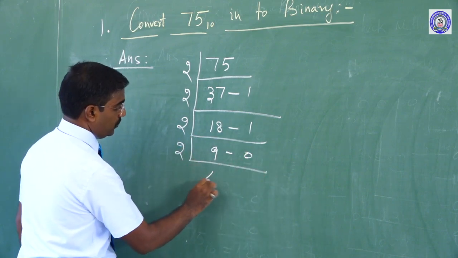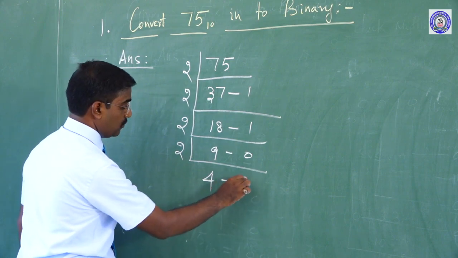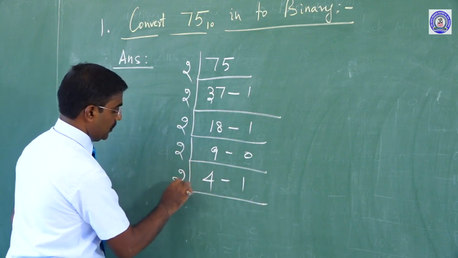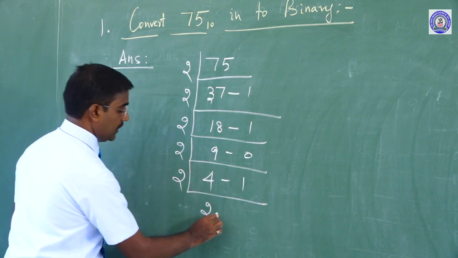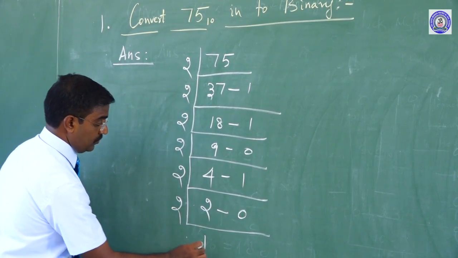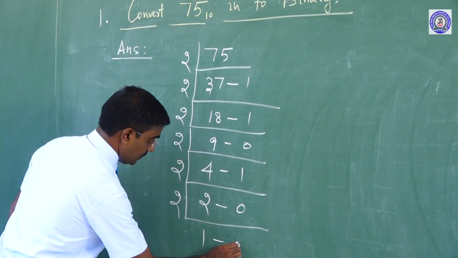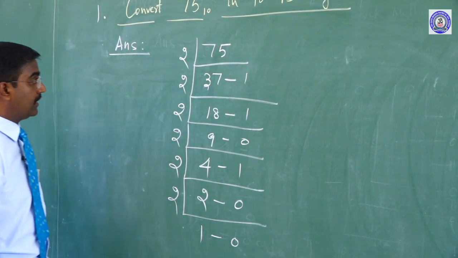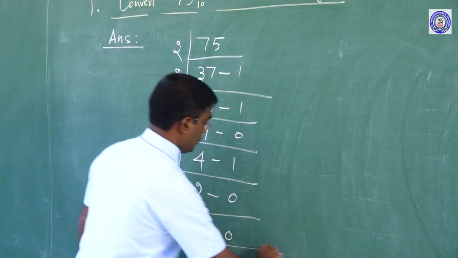Here 2 4s are 8, remaining is 1. Here 2 2s are 4, remaining is 0. Here also 2 1s are 2, remaining is 0. In that case, we will find out the answer.